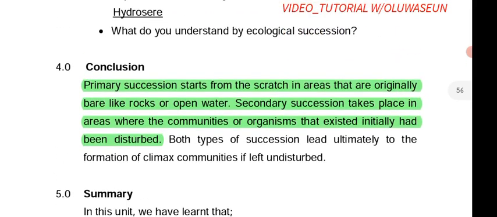Now, this is a very concise and simple definition of primary succession and secondary succession, just in case you are asked to distinguish between the two. Primary succession starts from scratch in areas that are originally bare, like rock or open water. That's primary succession. Then secondary succession is defined as succession that takes place in areas where the communities or organisms that existed initially had been disturbed. So if you need a definition for the two, this is a very simple one, and you are going to get your full marks for stating that.